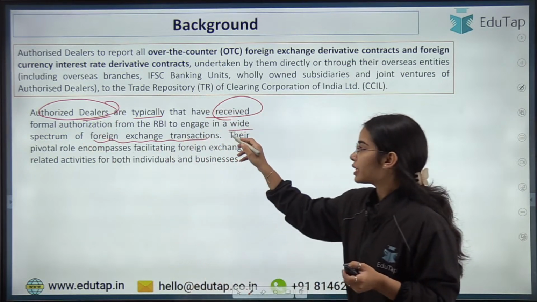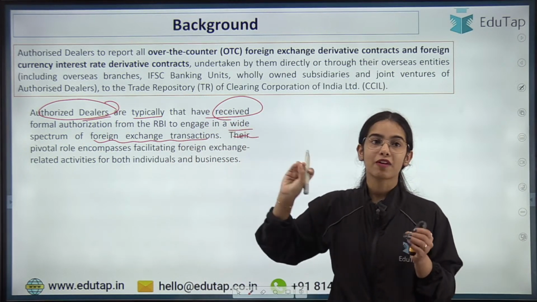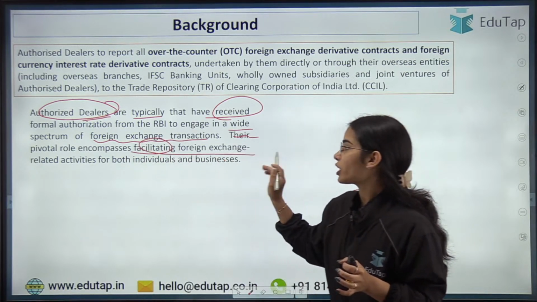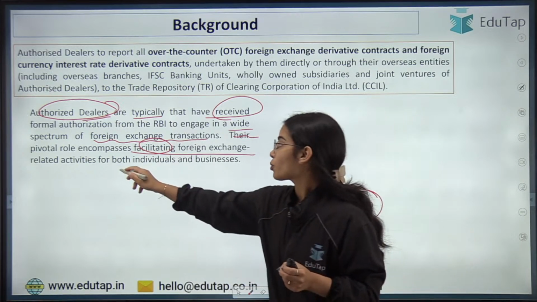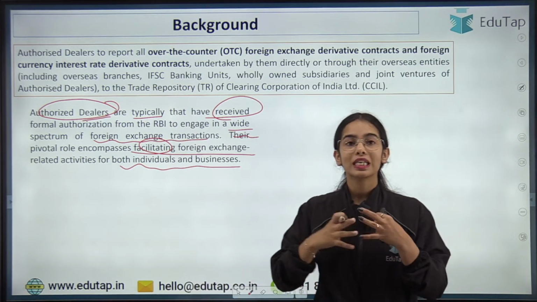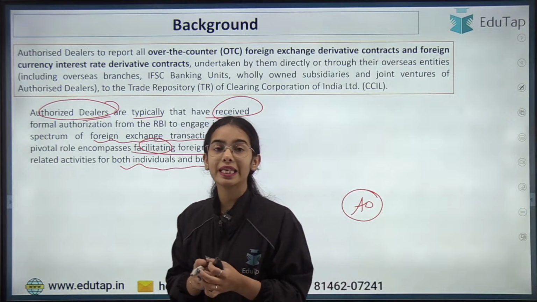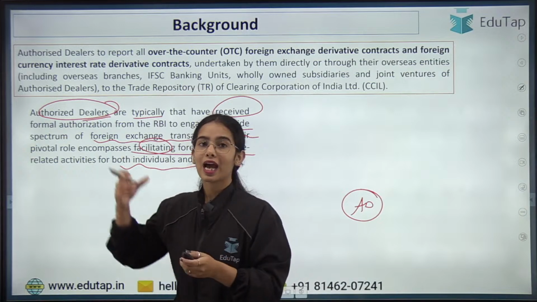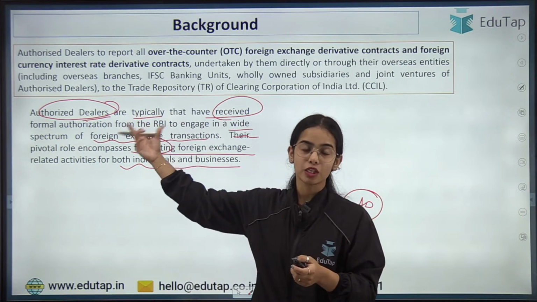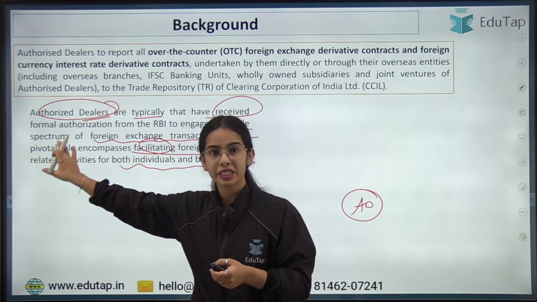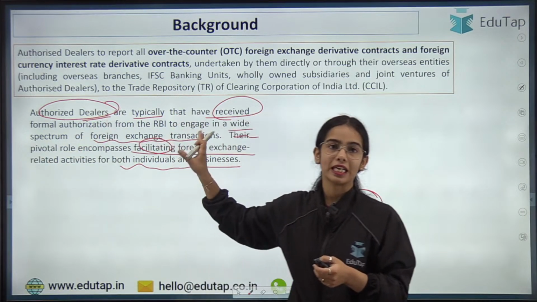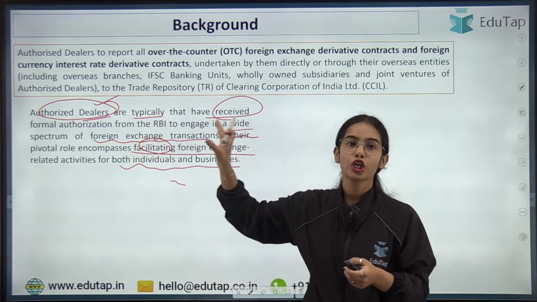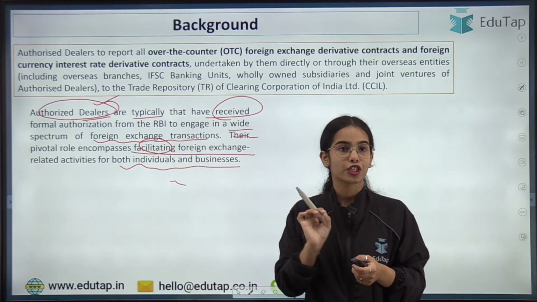Okay, so the authorized dealers have a very important role, encompassing facilitating foreign exchange related activities for both individuals and businesses. So the individuals and businesses in our country cannot undertake foreign exchange transactions directly. They have to get engaged with the authorized dealer. Only the authorized dealers are permitted to undertake foreign exchange transactions directly. Okay, so authorized dealers have formal authorization to get engaged in foreign exchange transactions.